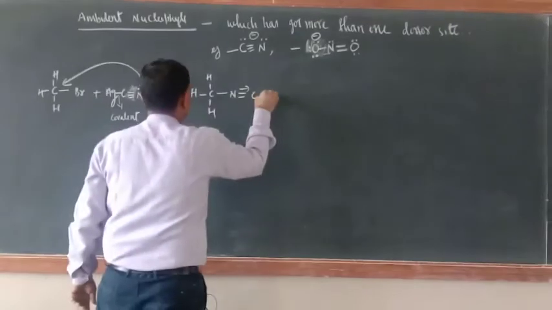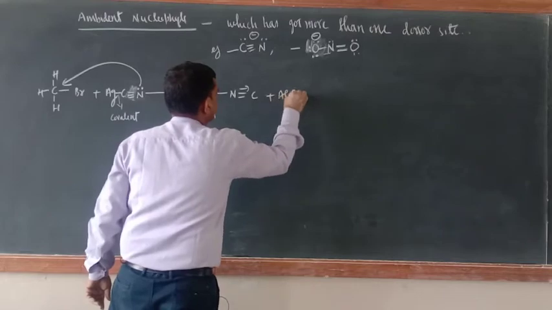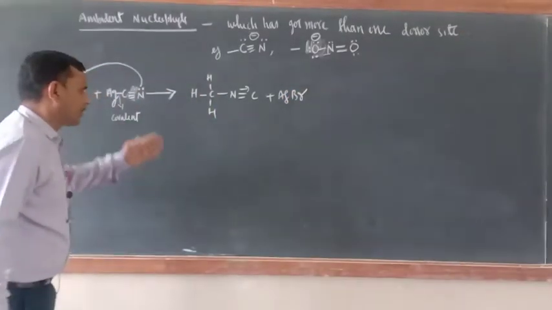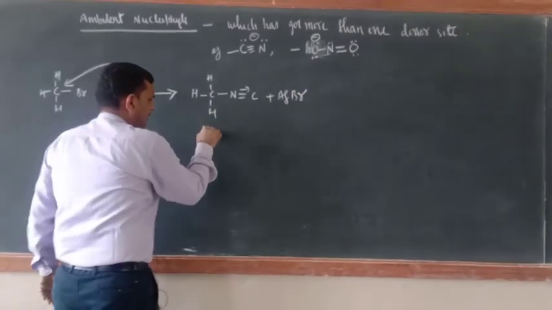So this site is not free. So what will be the product? H3C, and here N double bond, coordinate bond C, plus AgBr. So this is methyl isocyanide.